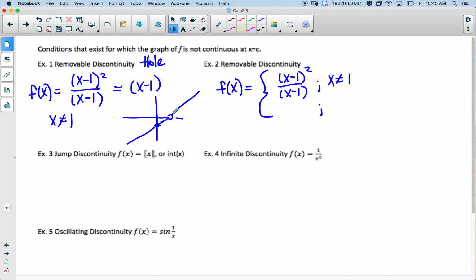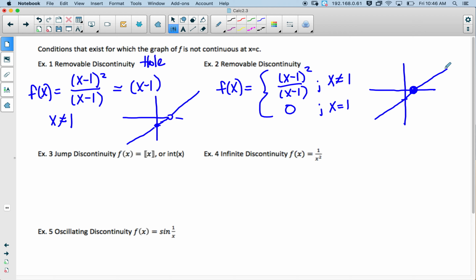But we could go ahead and fill in the hole and say when x equals 1, f of x is equal to 0. So what that would look like graphically is our line, and it has an open circle. So this is the first part of the piecewise function. But then the second part of the piecewise function fills in that hole.